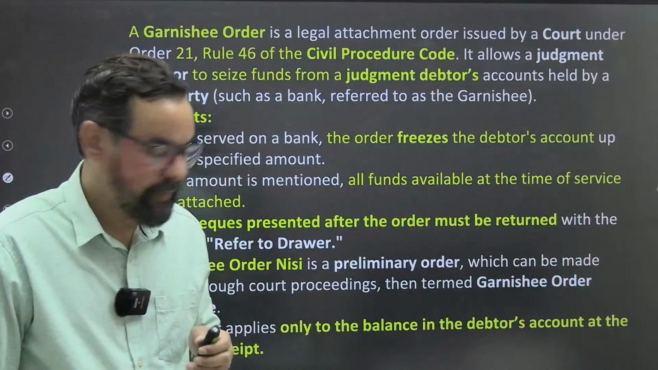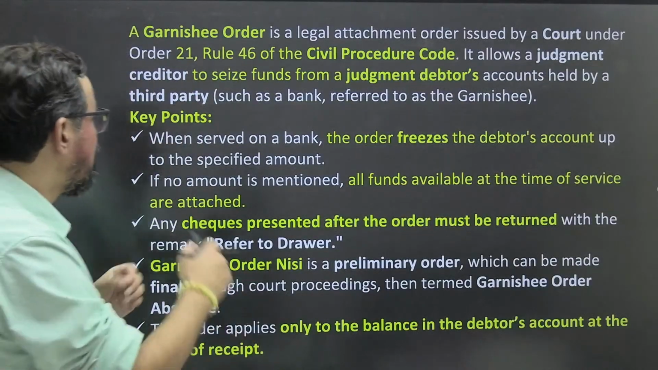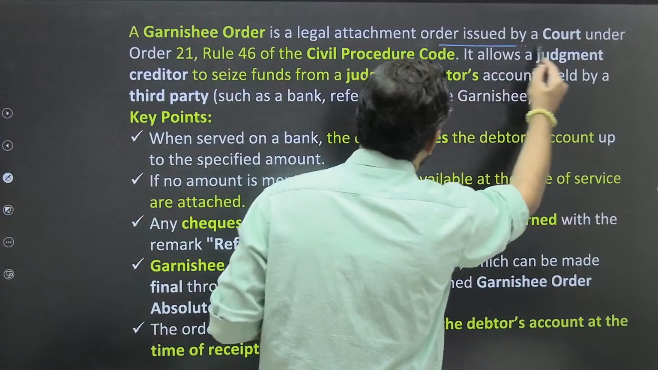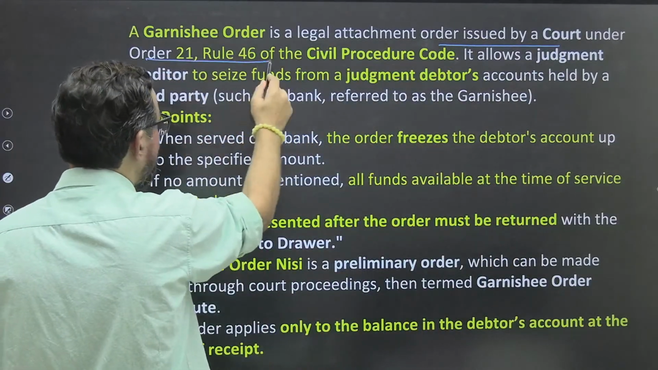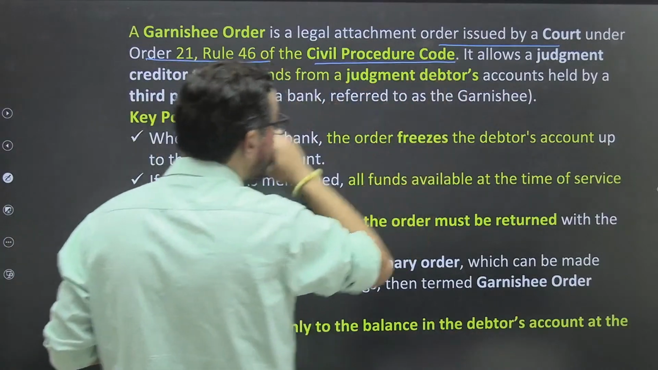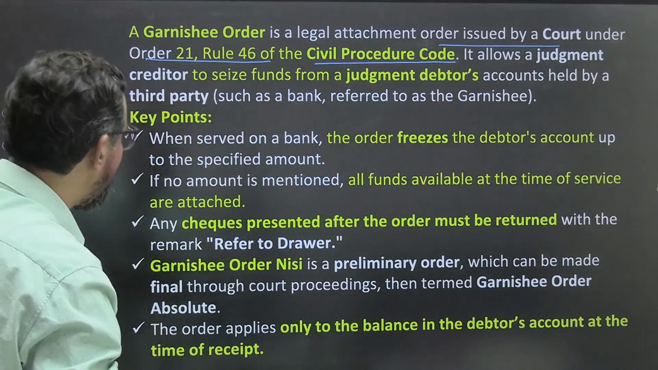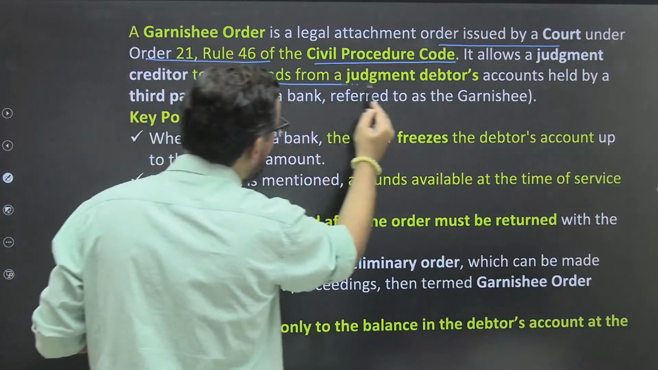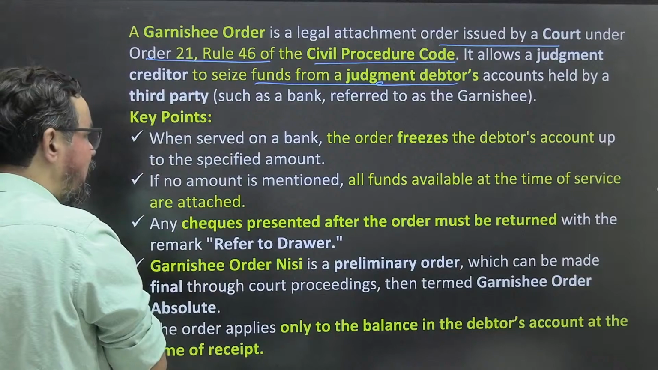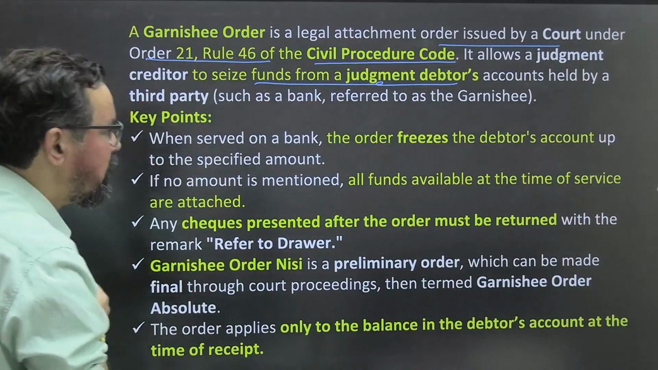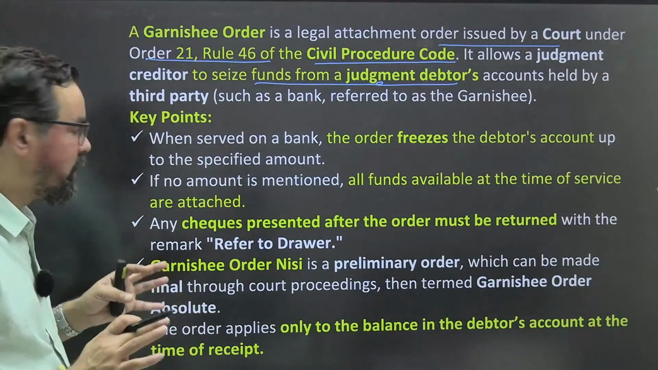All right, आगे बढ़ें. So a garnishee order is a legal attachment issued by a court under Order 21, Rule 46 of the Civil Procedure Code. It allows a judgment creditor to seize funds from a judgment debtor's account held by a third party, which is mostly your bank, which we know as the garnishee.